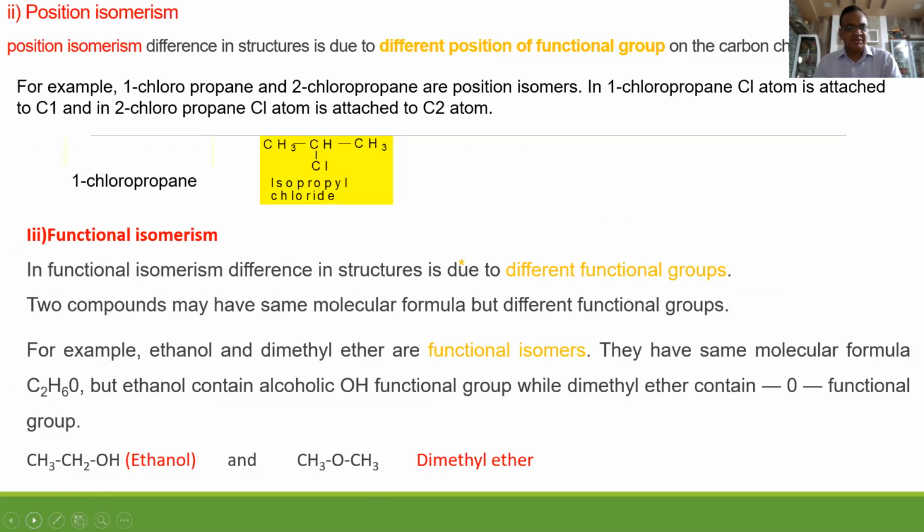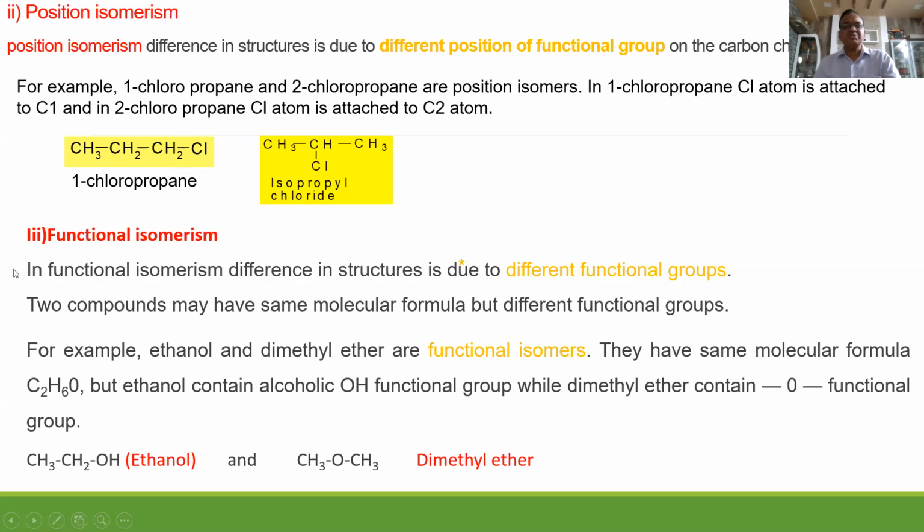That's why it is chain isomerism. In position isomerism, the functional group attachment is different. Here the Cl is attached to the first carbon, and here Cl is attached to the second carbon. So this is position isomerism. Both compounds have the same molecular formula, C3H7Cl, but in one Cl is attached to the first carbon and in the other to the second carbon.